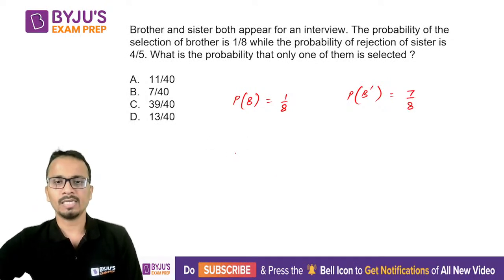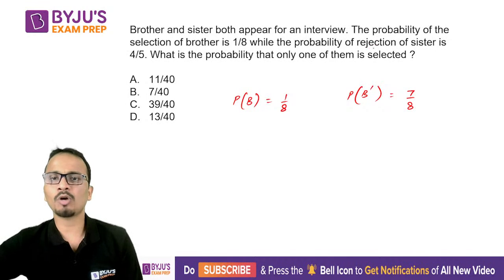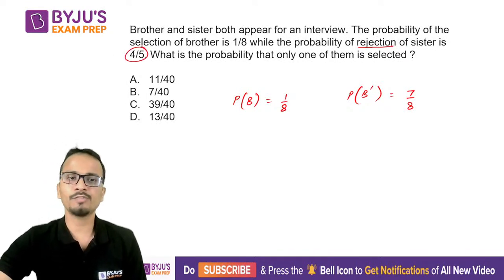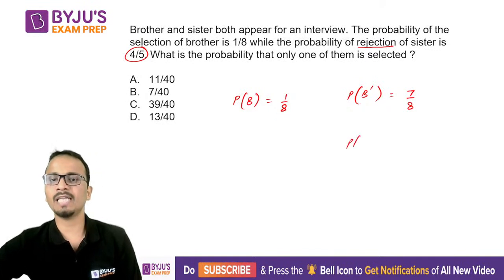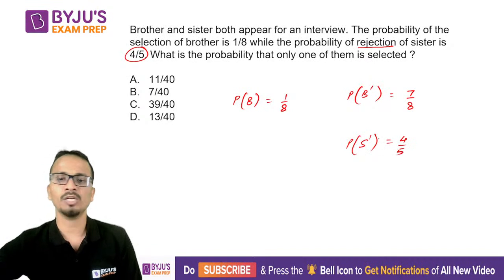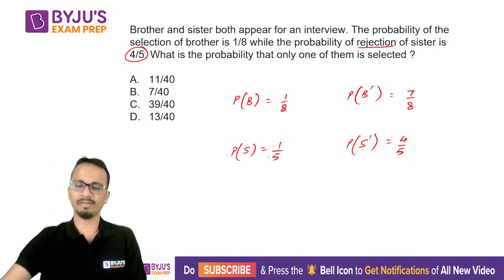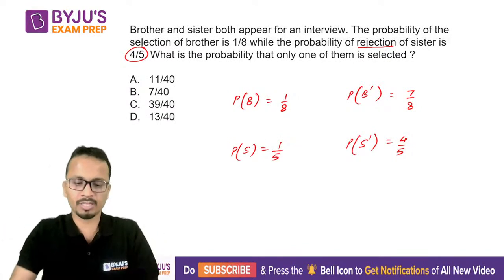Alright. Now, it is given that the probability that the sister is rejected is 4 by 5. So the probability that sister will be selected is equal to 1 minus 4 by 5, that is 1 by 5. I hope we are all clear up till this point.